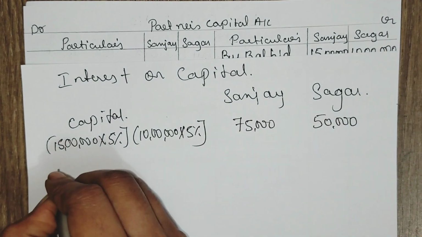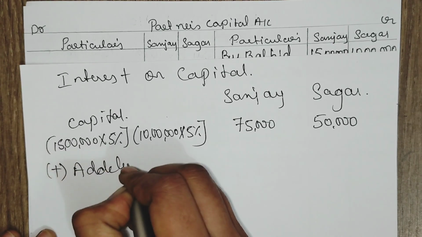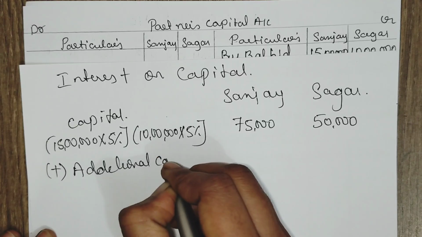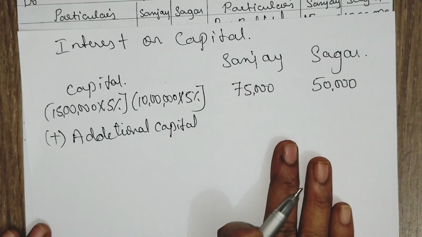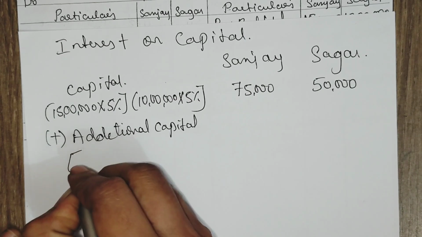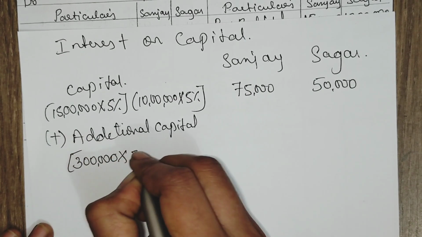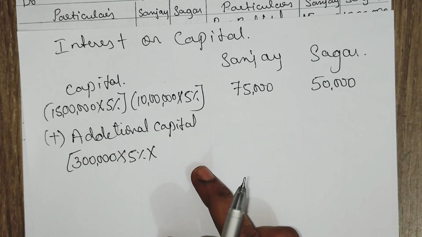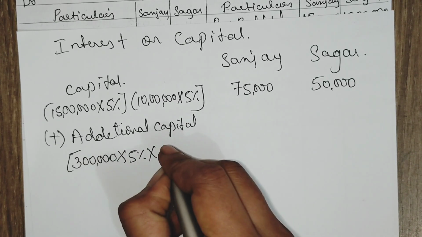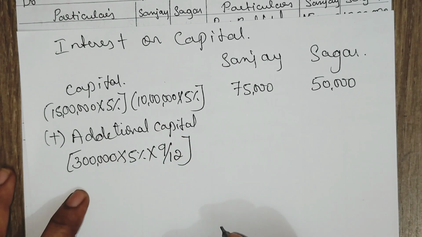Now for additional capital also you have to calculate interest on capital. Additional capital 3 lakh into 5%, and on 1st July it is introduced. From 1st July to 31st March it is 9 months. For 9 months we are calculating the interest on capital.